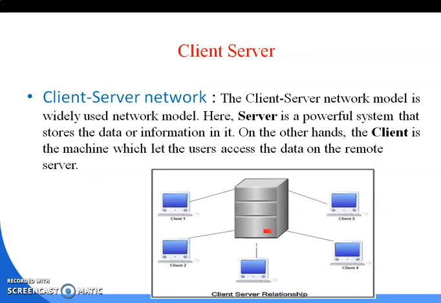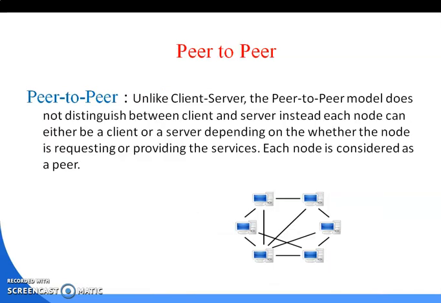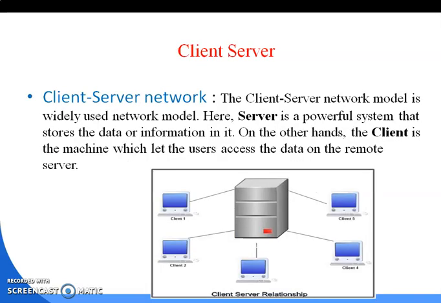Next, we are going to discuss two architectures, the client-server architecture and the peer-to-peer architecture. These two types of architecture are used in computer systems. First is the client-server architecture. This architecture is used very popularly nowadays because the client-server network model is a widely used network model. Here the server is a powerful system that stores the data and information. On the other hand, the client is the machine through which users access the data on the remote server.